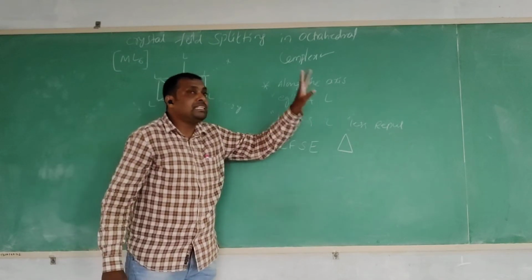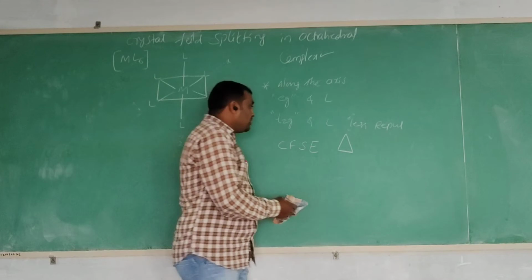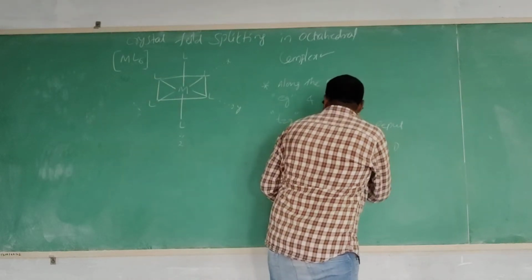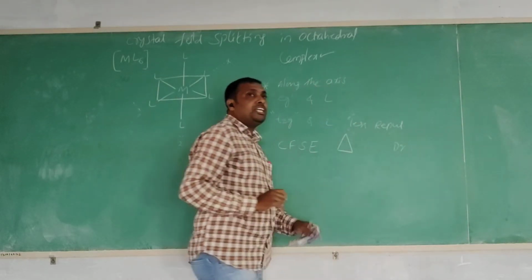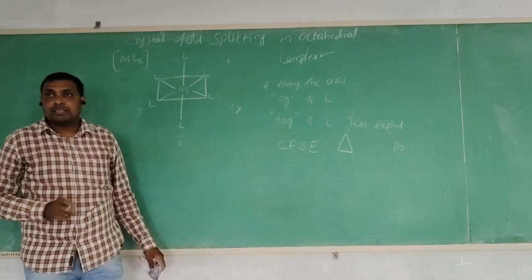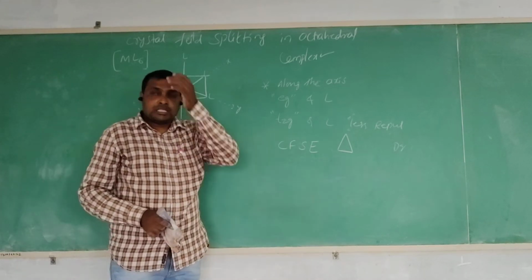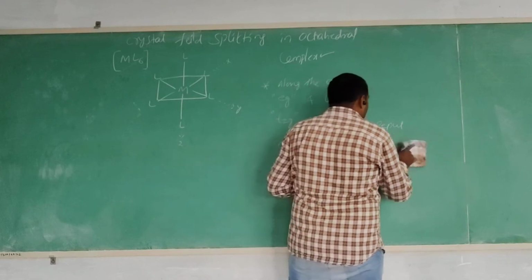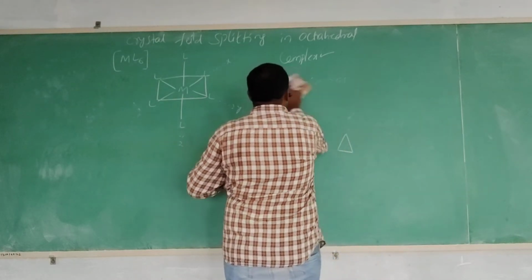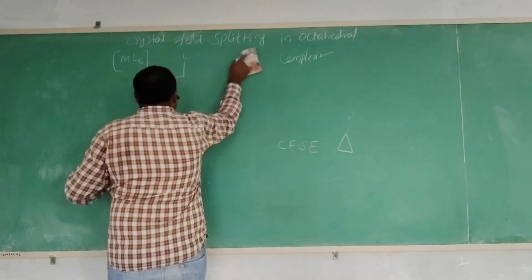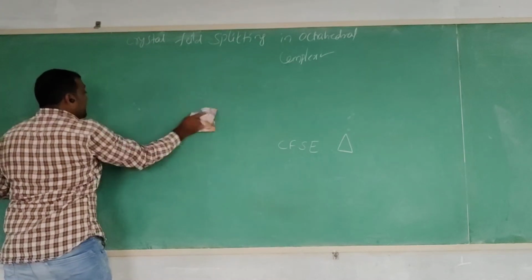It is denoted by the symbol delta, also written as Dq units. It is the energy difference between the split orbitals.